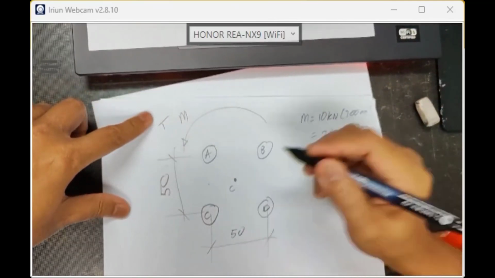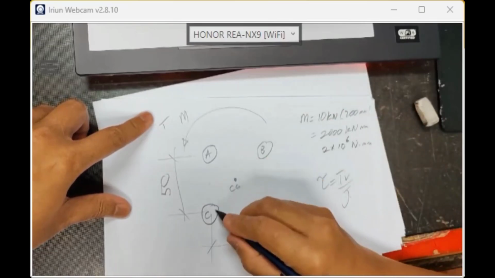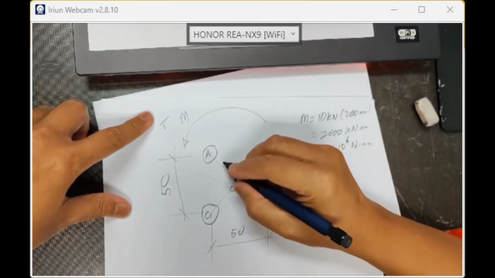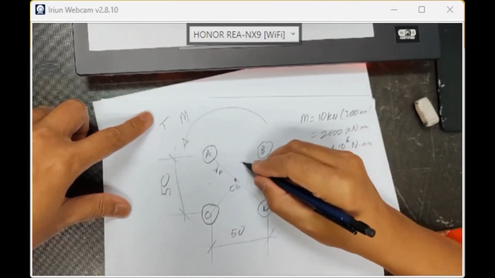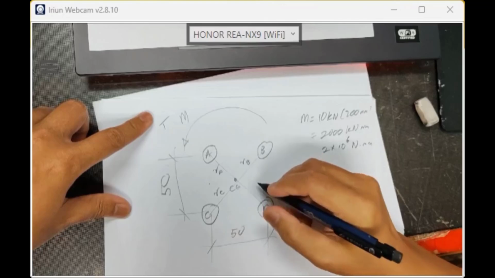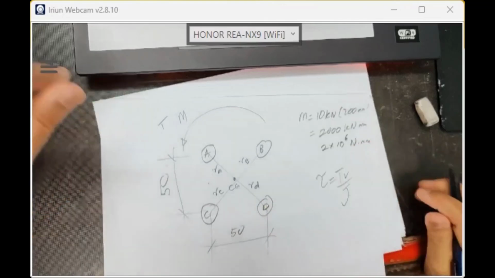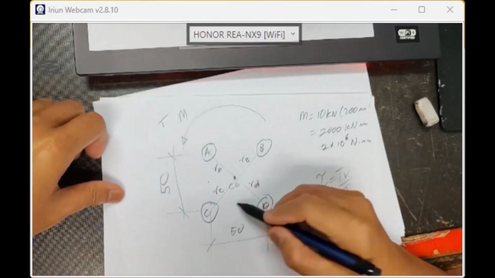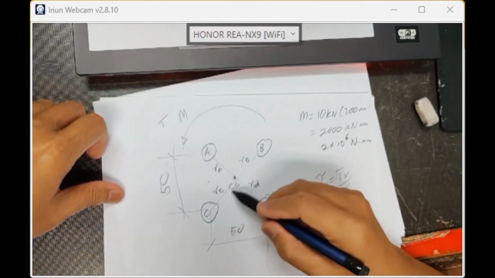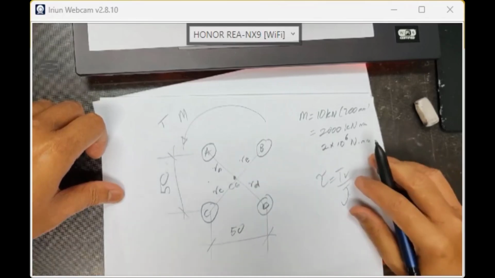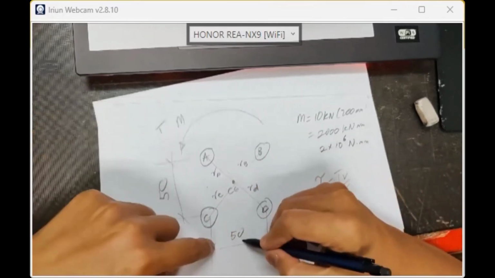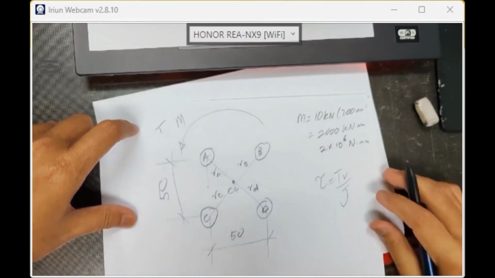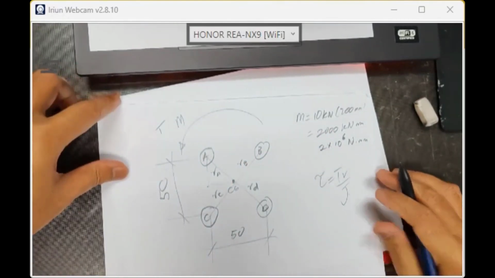Okay, if you look here, when you design 50-50, this is your centroid, CG is your centroid. So you have a radius from each bolt to the centroid. So this will be the radius A. This one will be radius B. This one will be radius C. This one will be radius D. You design it because you know 50-50, you can use the Pythagoras theorem, of course, you know 25 squared. You know the radius by this triangle, right?